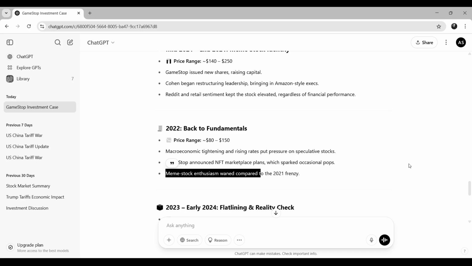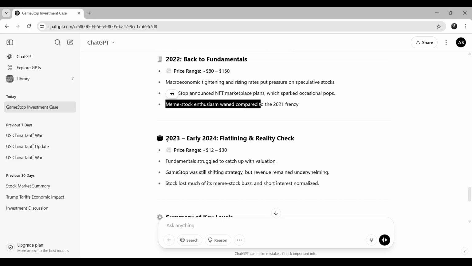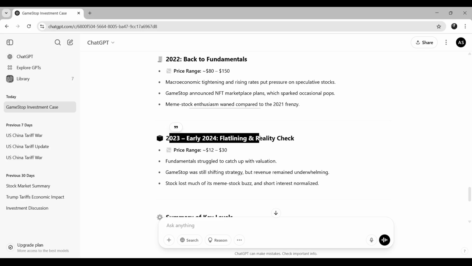So this was happening in 2022. Then in 2023 through early 2024, flattening and a reality check. By 2023, the price range came back to $12 to $30. Fundamentals struggled to catch up with valuation, because the price was very high and GameStop was still shifting strategies, but revenue remained underwhelming. The stock lost much of its meme stock buzz and short interest normalized.